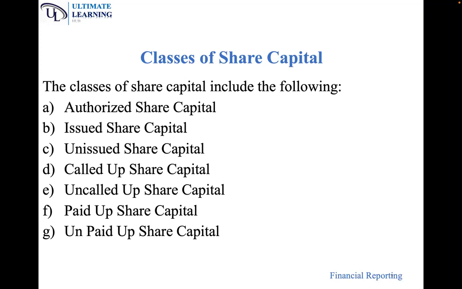In other words, at the top, we have authorized share capital. Authorized share capital is divided into two. Number one, issued share capital, and number two, unissued share capital. I'm repeating. At the top, we have authorized share capital, which is divided into issued share capital and unissued share capital. I hope you are now following the hierarchy.